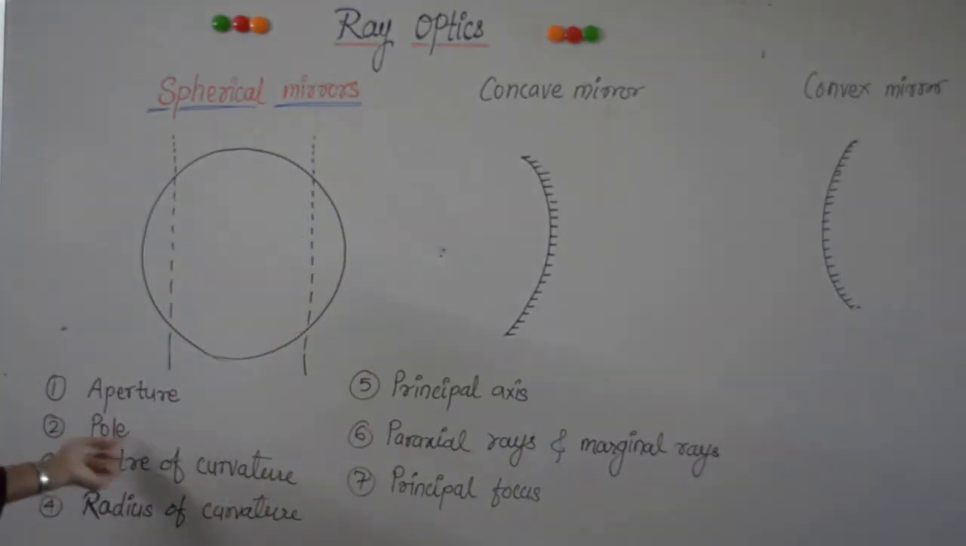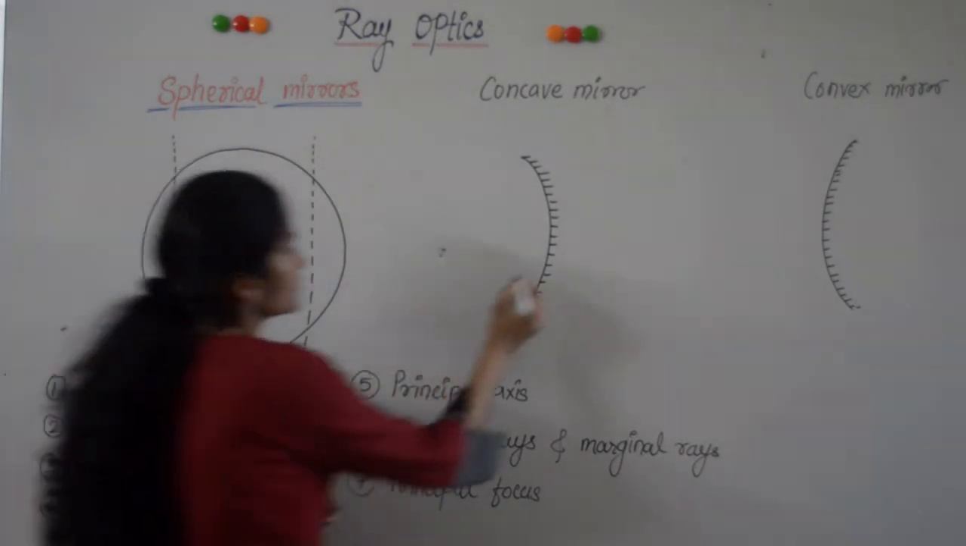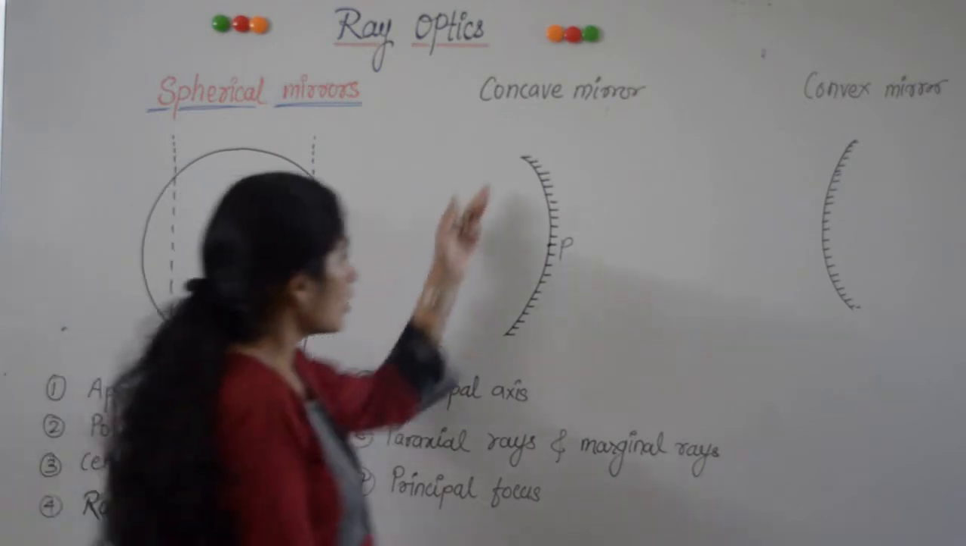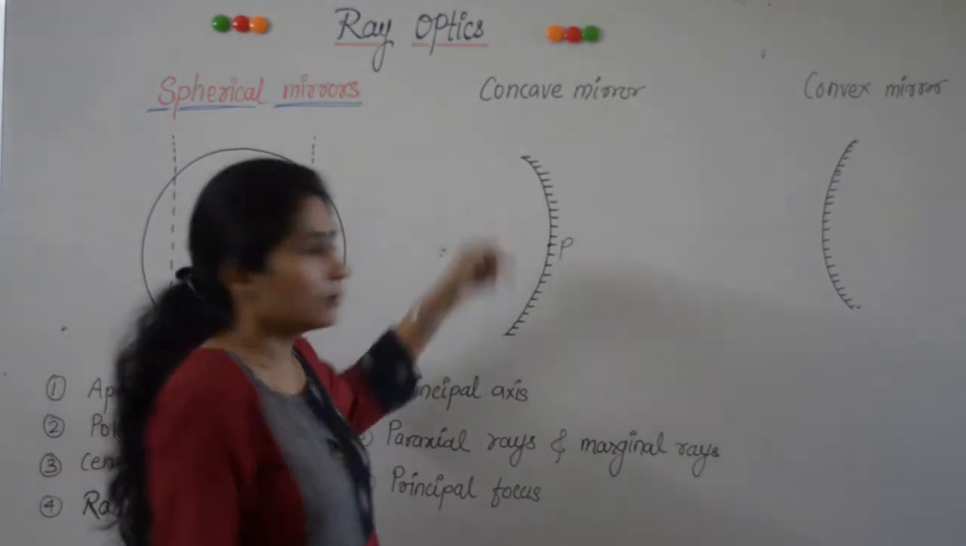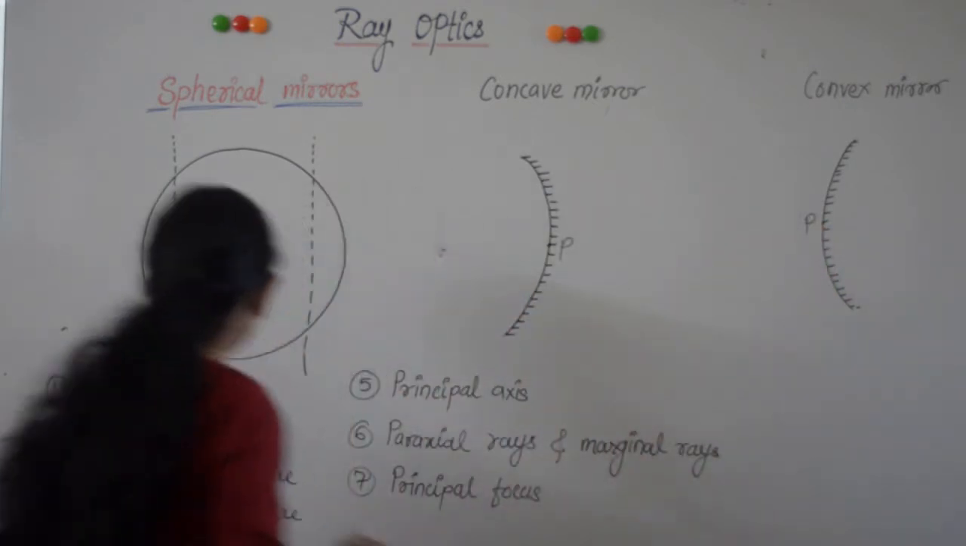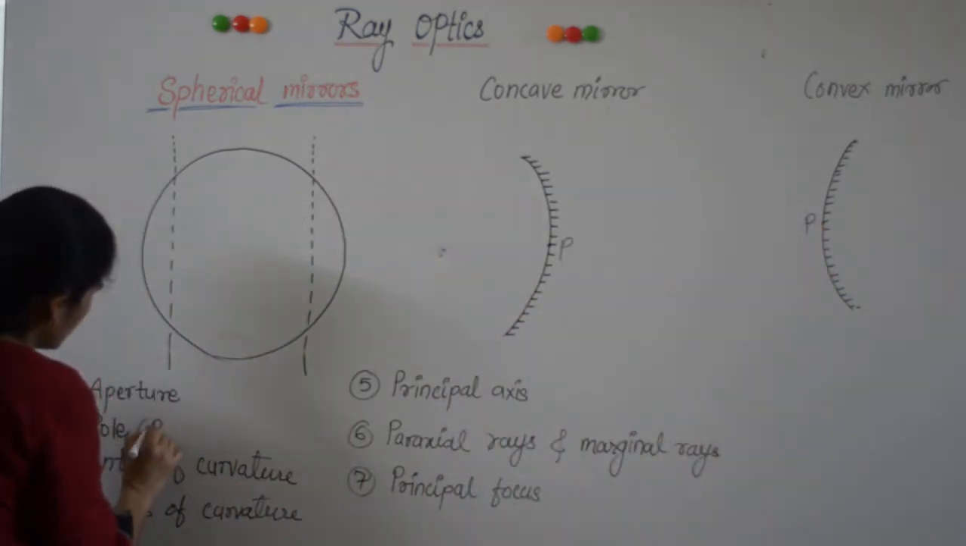Then pole of a mirror. Pole of a mirror is the geometric center of a spherical mirror, or you can say the midpoint. The midpoint of a spherical mirror is called the pole, denoted by capital P.